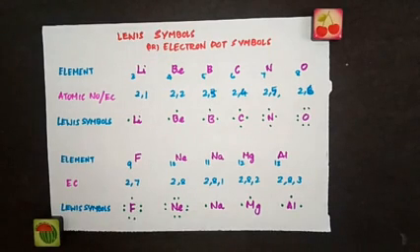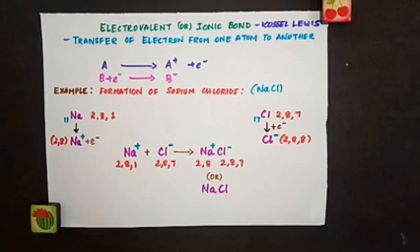Now we will see how ionic or electrovalent bonds and covalent bonds are formed between atoms. The first bond is the ionic bond or electrovalent bond. This is explained by Kossel-Lewis.